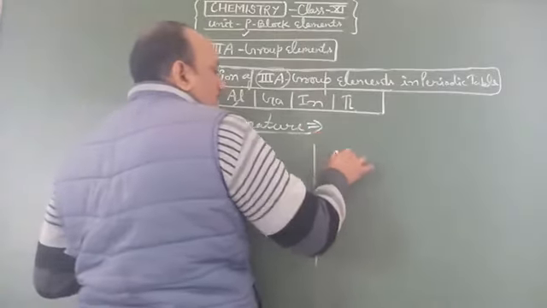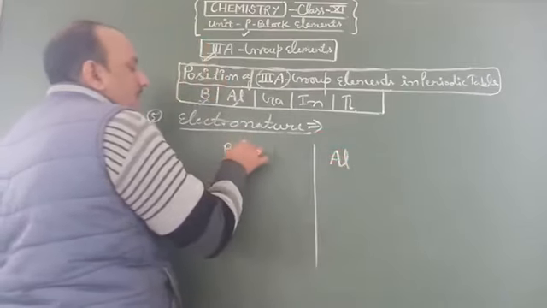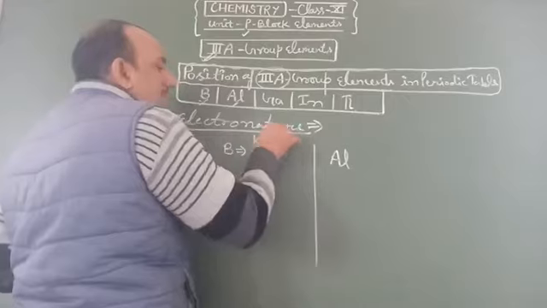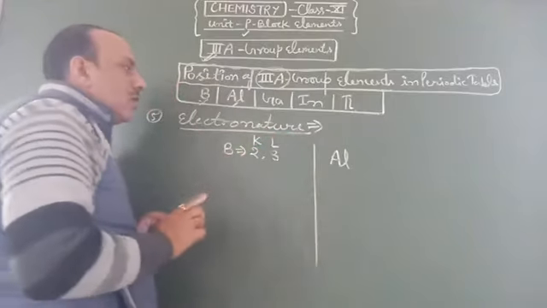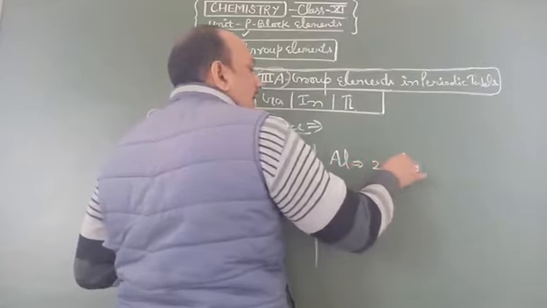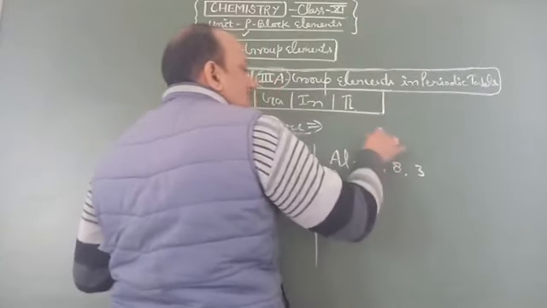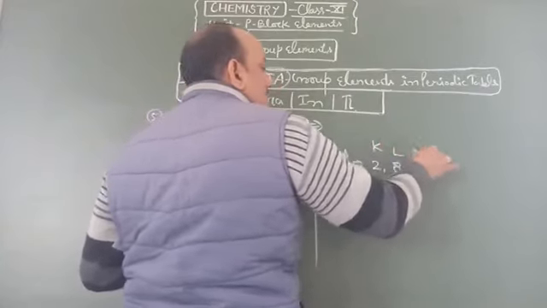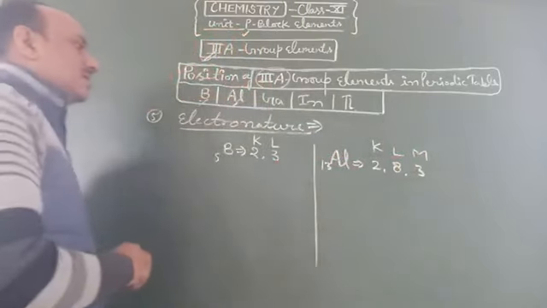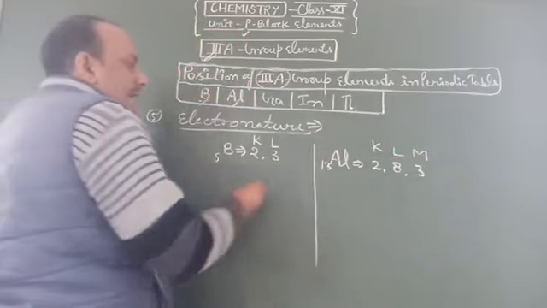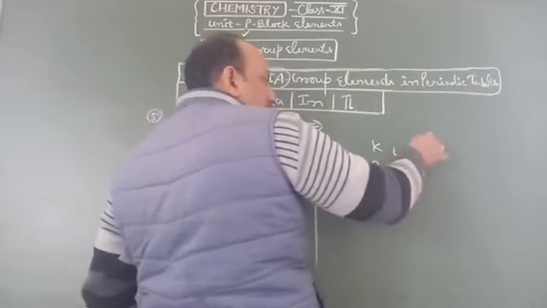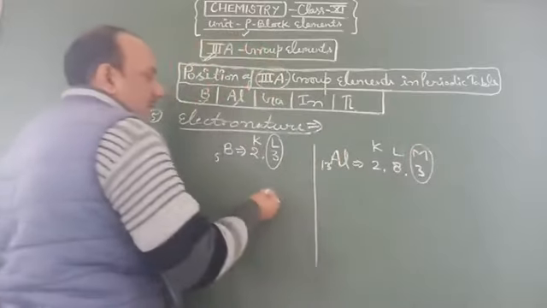For boron and for aluminum, 2 and 3 electrons are distributed in K and L orbitals, and 2, 8 and 3 electrons are distributed in 3 orbitals. We know that 3 electrons are available in the outermost orbital of boron and aluminum.